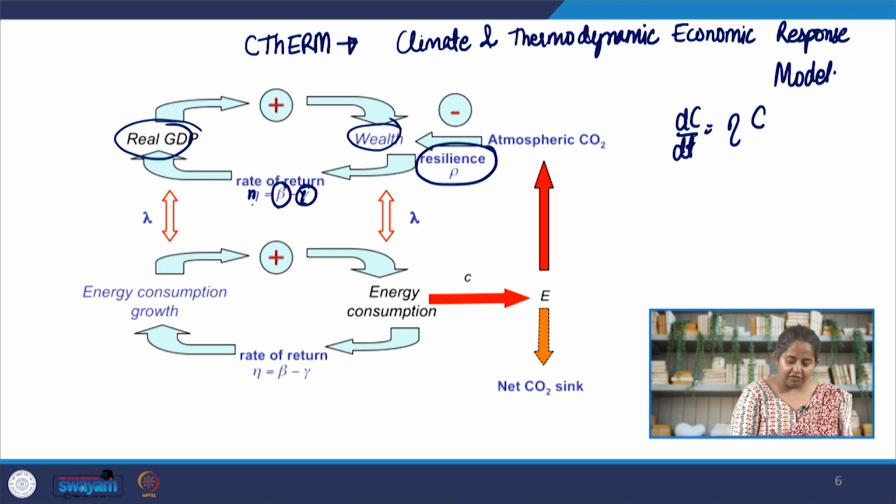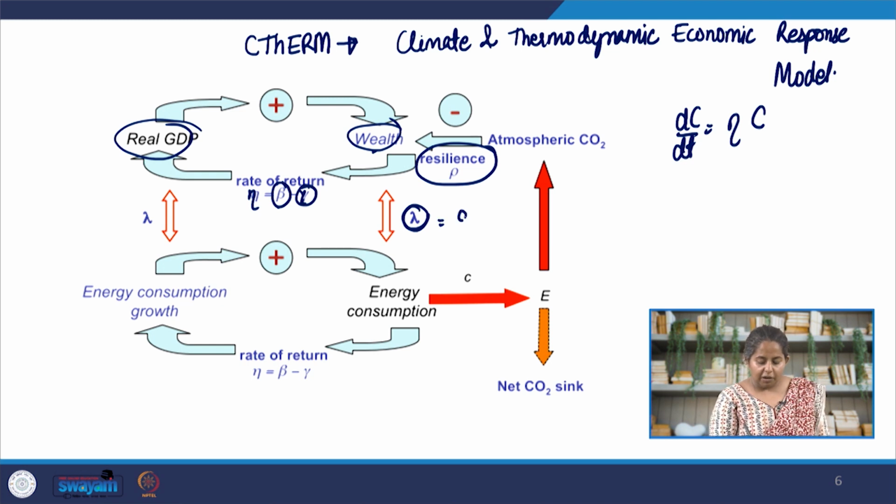If the rate of return is positive, the wealth is contributing to more GDP. If the rate of return is negative, GDP will become negative, and the wealth will start reducing exponentially. Okay, so this is happening from the economy perspective. Now let's look at the resource consumption perspective. Remember, to generate a unit of wealth, we found we need a constant amount of energy consumption, heat generation, which is what we studied earlier, and that's where we defined the constant lambda.